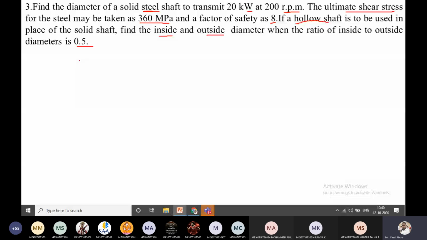Power is 20 kilowatts, so in place of kilowatts I'm writing watts: 20 into 10 to the power of 3 watts, and the speed is 200 rpm.